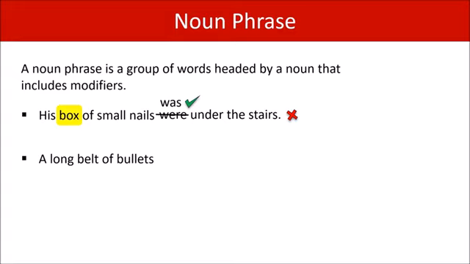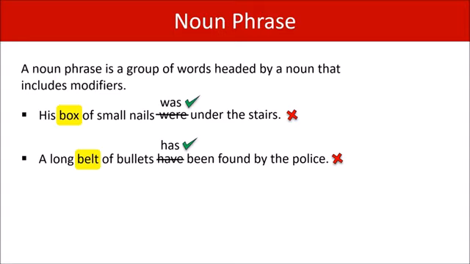Let's look at the next example. A long belt of bullets have been found by the police. This is also wrong. The head noun is belt. Belt is singular, so this should be has. Keep an eye out for this when you're dealing with noun phrases. Don't let the modifiers detract from the head noun. So don't let the word nails detract from box, and don't let the word bullets detract from belt.